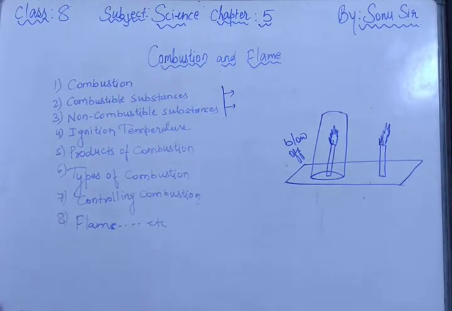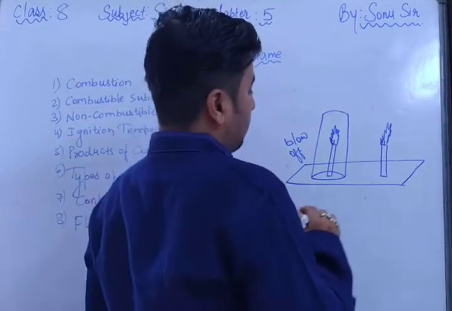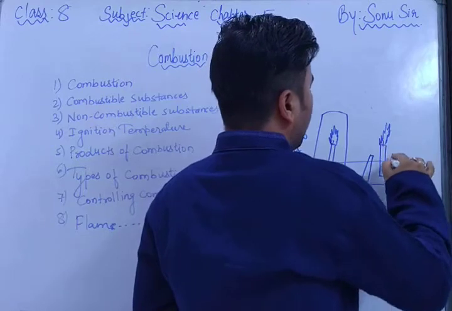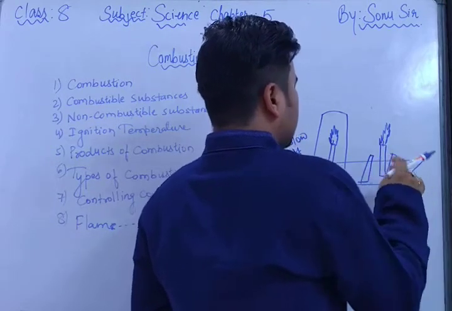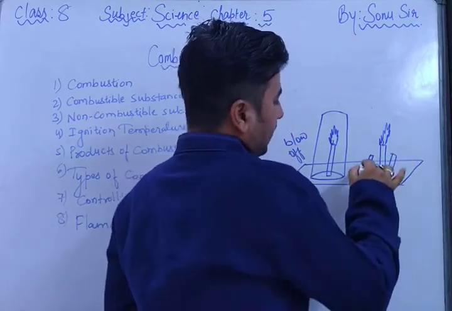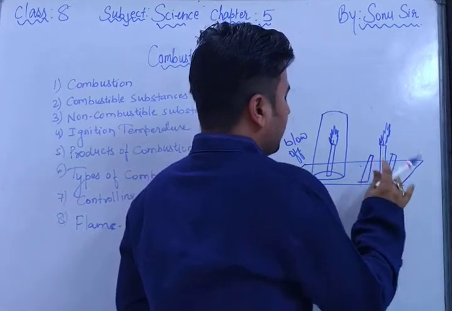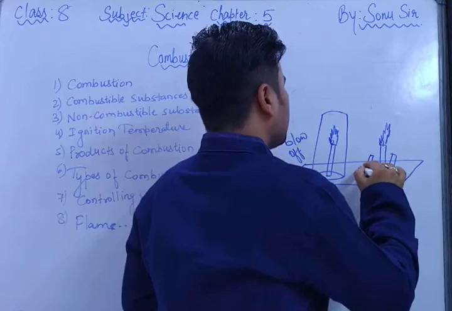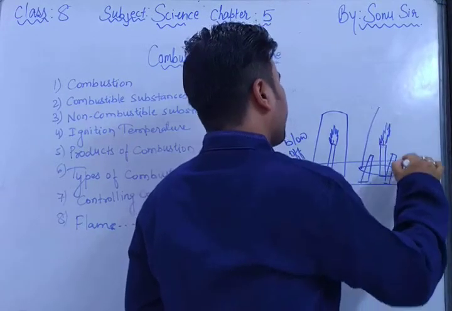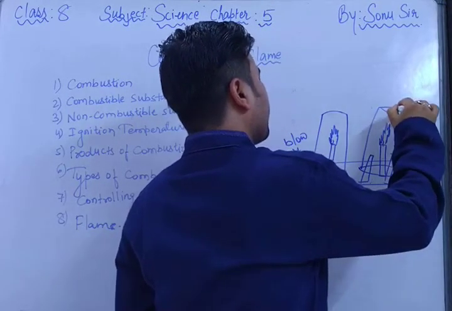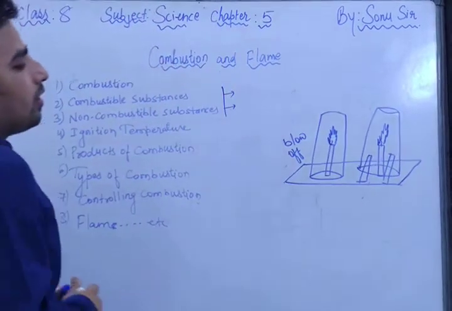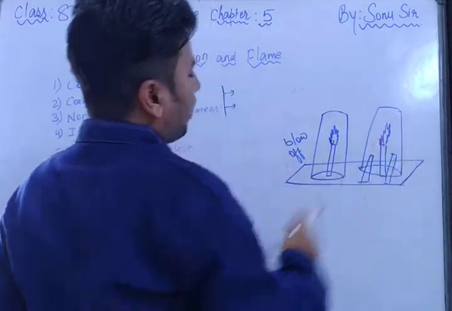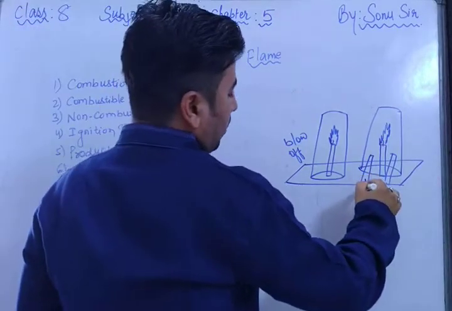Okay, one more thing. If I keep one glass here also, but I take two wooden pieces, just suppose this is a wooden piece. I have lifted the glass a little bit on these wooden pieces, and after that I have kept the glass here. So you will see that this glass shows that the candle is burning, because it is kept on these wooden logs, right?